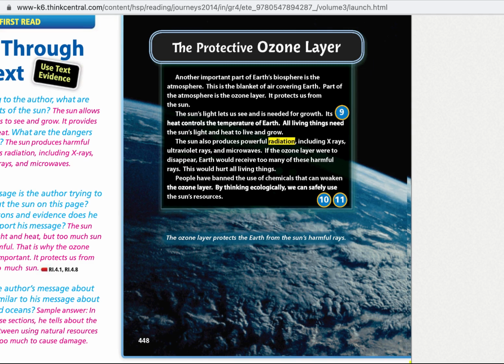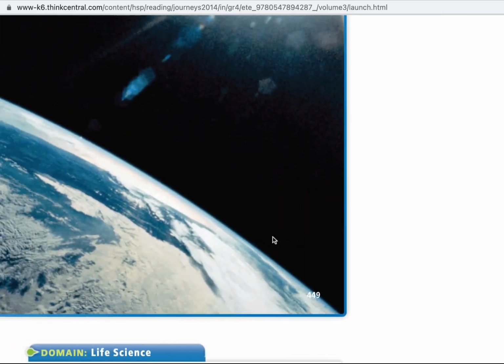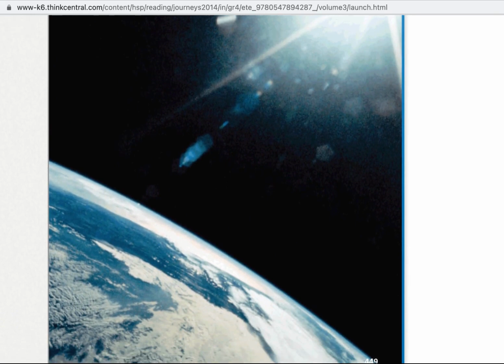The sun also produces powerful radiation, including X-rays, ultraviolet rays, and microwaves. If the ozone layer were to disappear, Earth would receive too many of these harmful rays. This would hurt all living things. People have banned the use of chemicals that can weaken the ozone layer. By thinking ecologically, we can safely use the sun's resources. The caption says the ozone layer protects the Earth from the sun's harmful rays. And there's a picture of the atmosphere.